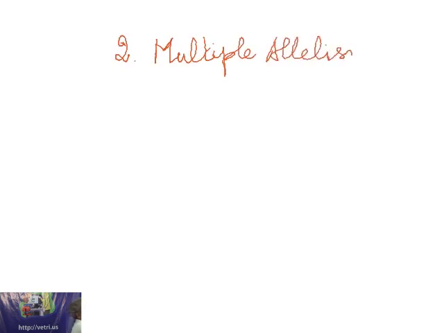Now this is what is called multiple allelism. What do we mean by the word multiple allelism? See, a character is controlled by many alleles, many factors.